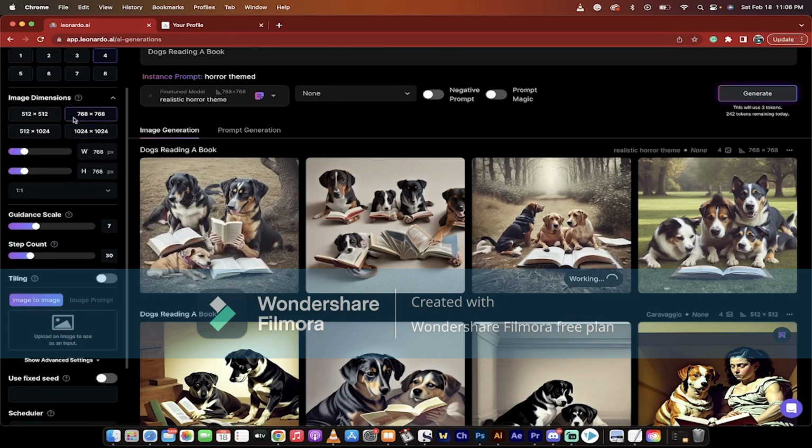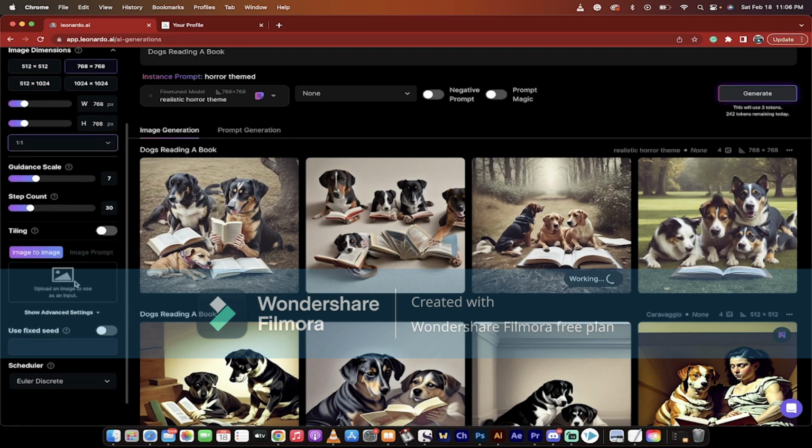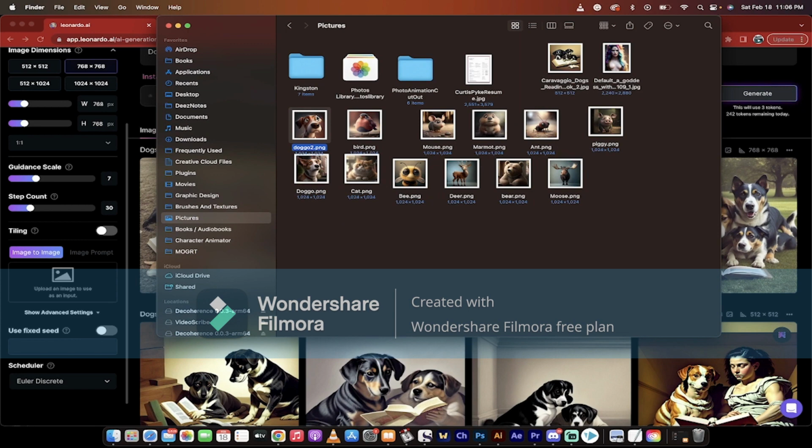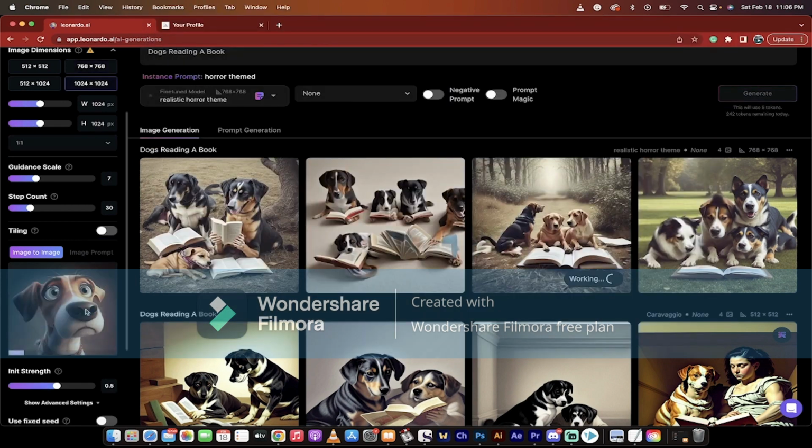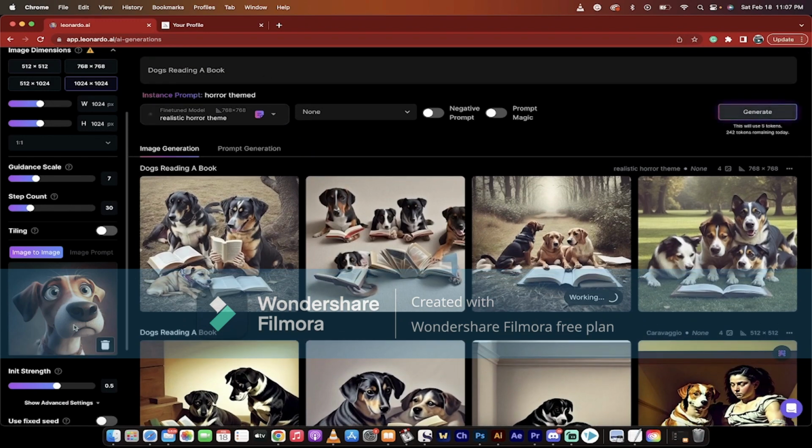A couple other things while I've got you here. You can change the dimensions to some degree. You can change aspect ratios. So if you want 16:9 because you want it for a thumbnail or a YouTube image or a Facebook video or a YouTube video, you can change the aspect ratio. You can use another image as a prompt, or use it as an input. So if you've got a picture, like I've got this nice picture here, I could drag and drop that right there and then use it so that when I say dogs reading a book, it will consider this image at a strength of 50%, which I can adjust as I see fit. And that will be used as an input.